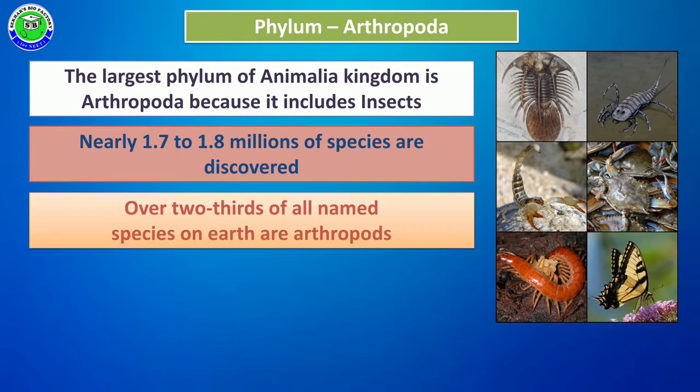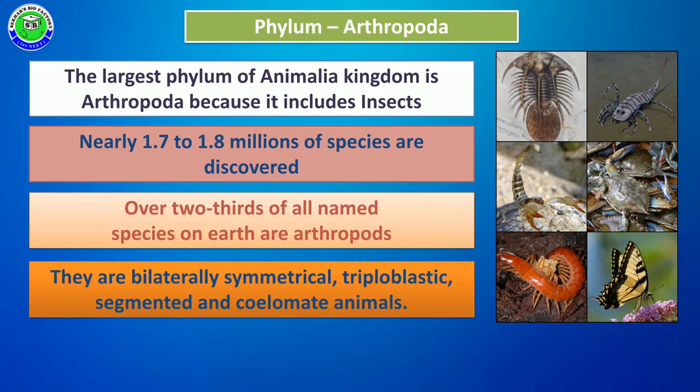Out of all animals, nearly two-thirds of all named species on earth belong to arthropoda. So out of all phyla in the kingdom Animalia, arthropoda is the largest phylum.